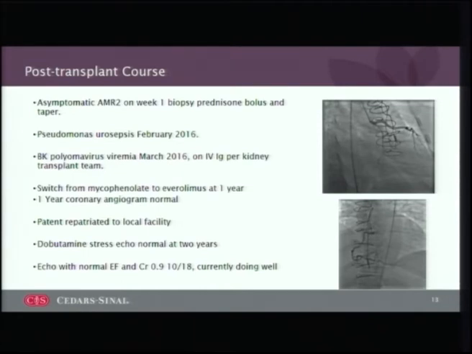She was switched from mycophenolate to everolimus at 1 year due to her antibody status, and her 1-year coronary angiogram remained normal. The patient went back to her local transplant facility and has been followed there. Her dobutamine stress echo was normal at 2 years, and she had normal graft function as of October of 2018.